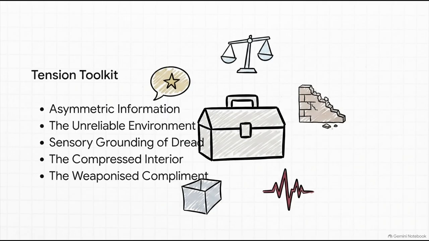Take the weaponized compliment. The antagonist flatters her, but the compliment itself doubles as chilling evidence of surveillance. He's praising exactly what he's been secretly watching, so the protagonist feels this deep dread before she can even articulate why. Or look at the unreliable environment, where objects in her home aren't stolen, they're just moved. It creates this profound sense of sensory dread and a compressed interior space.